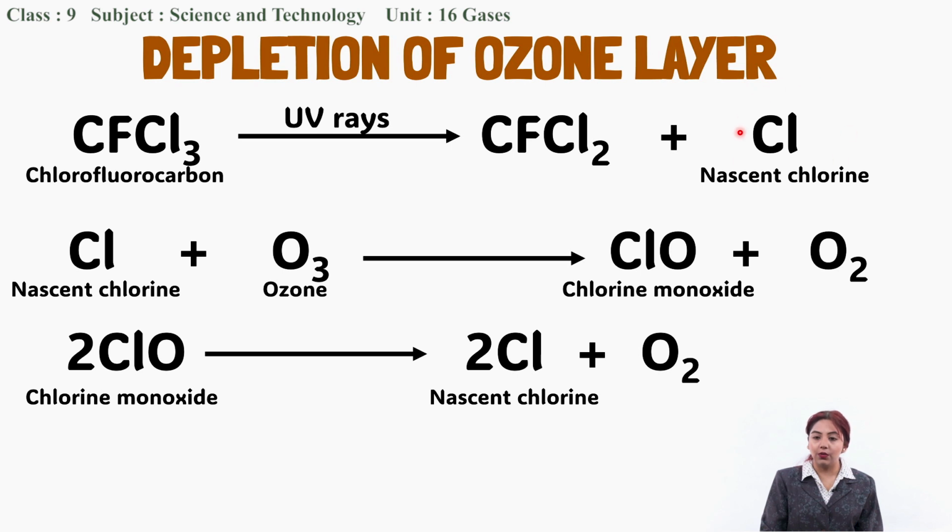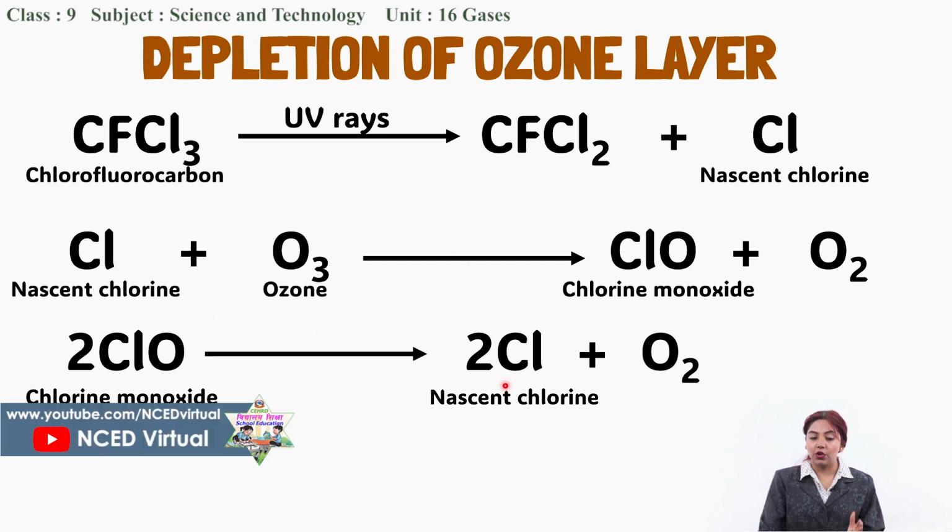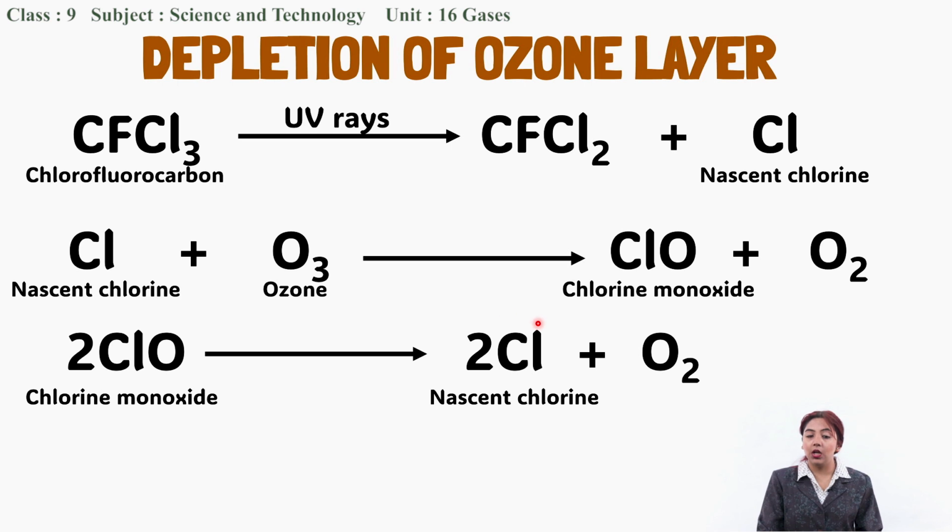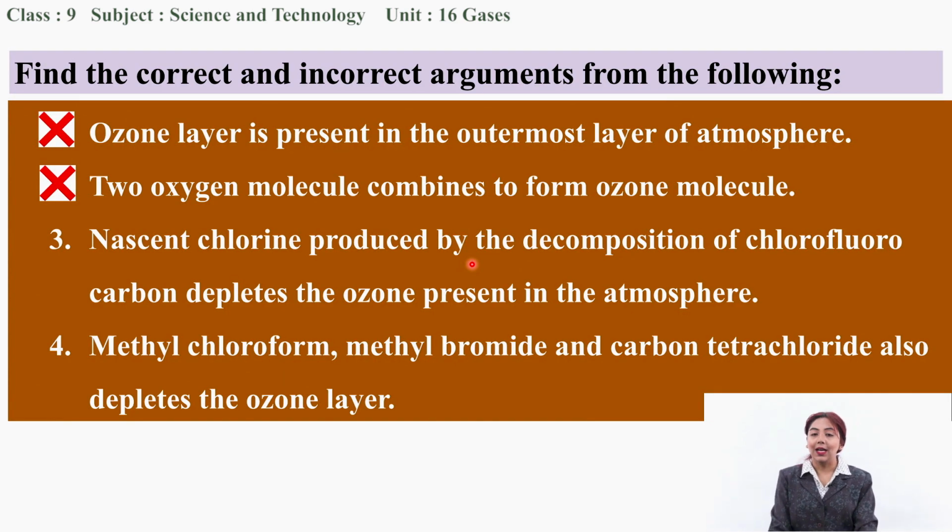And this nascent chlorine reacted with the ozone molecule, and it dissociated it into an oxygen molecule and chlorine monoxide. And this chlorine monoxide dissociated to form nascent chlorine and an oxygen molecule. And this nascent chlorine again reacted with another ozone molecule, forming a chain reaction. So that's why nascent chlorine produced by the decomposition of chlorofluorocarbon depletes the ozone layer present in the atmosphere. So that's why this statement is correct.